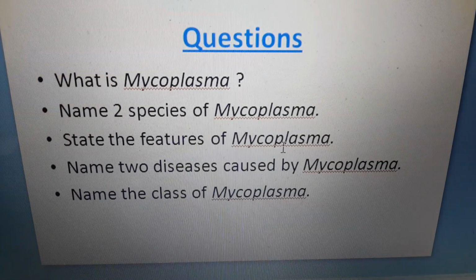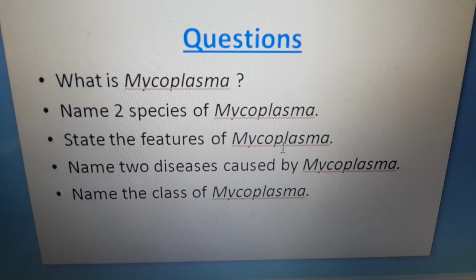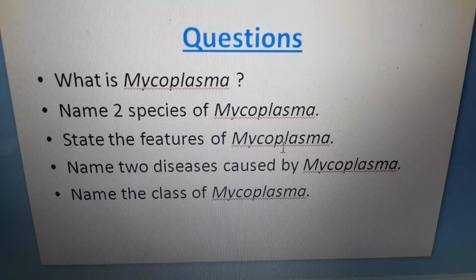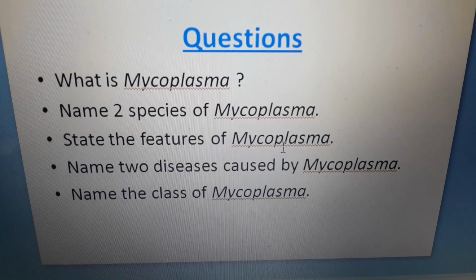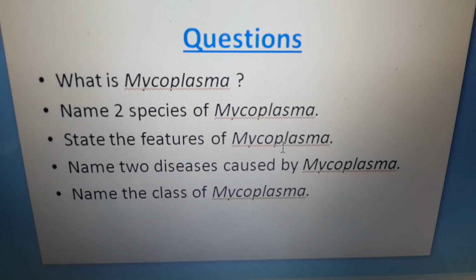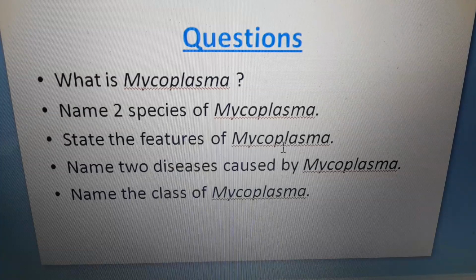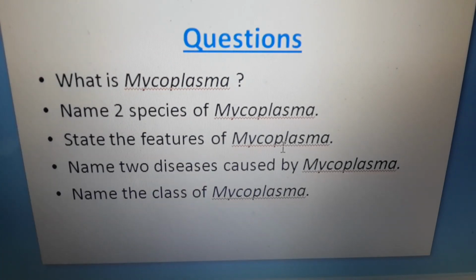These are different questions which will come from this topic. What is mycoplasma? Already you know about it. Name 2 species of mycoplasma, the next question. You know also about it. The 2 species are Mycoplasma pneumoniae and Mycoplasma genitalium.